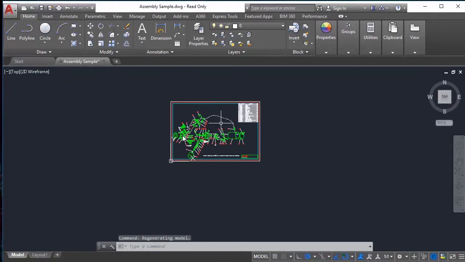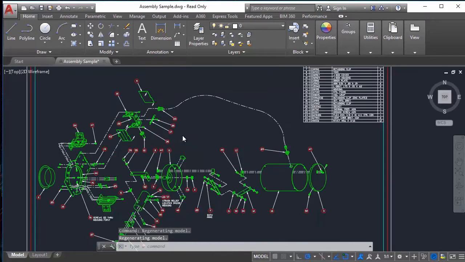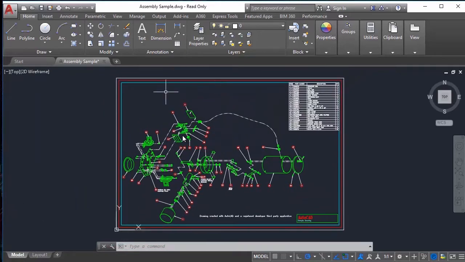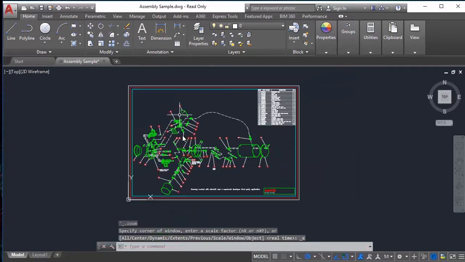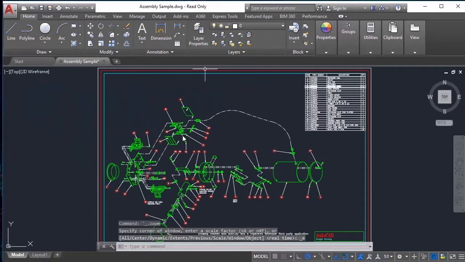And also we can roll the wheel to zoom in and zoom out. Also, with a double click on the middle button, we can center all the drawing on the screen. Let's try again. Double click and now we center all the drawing.